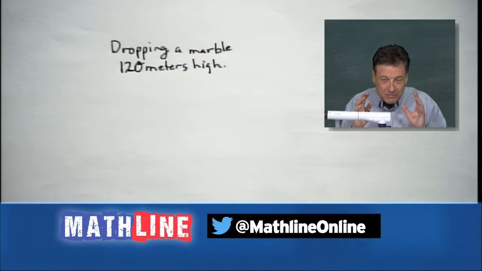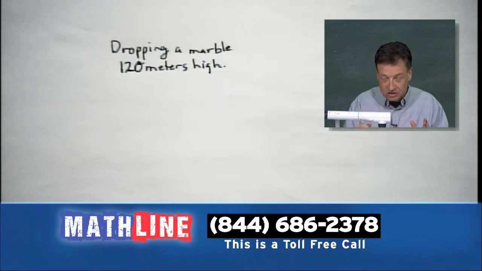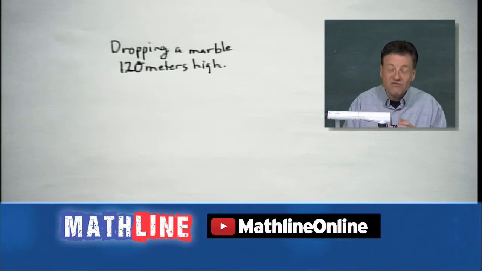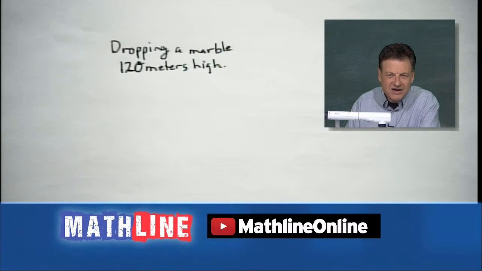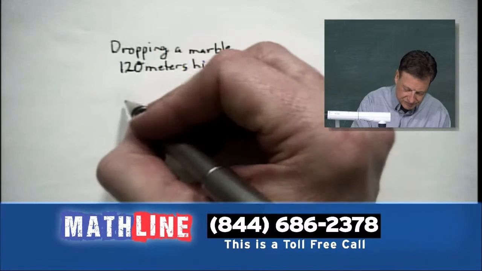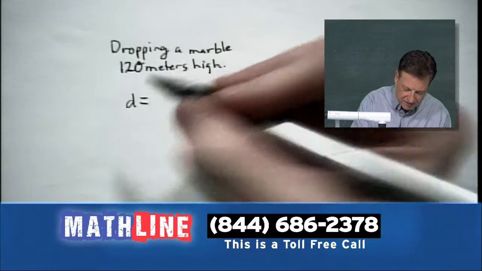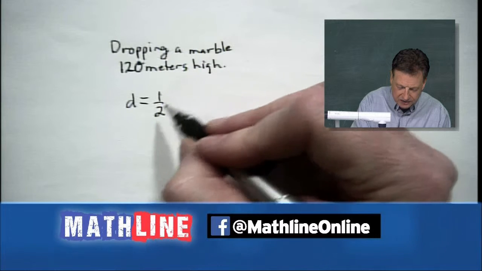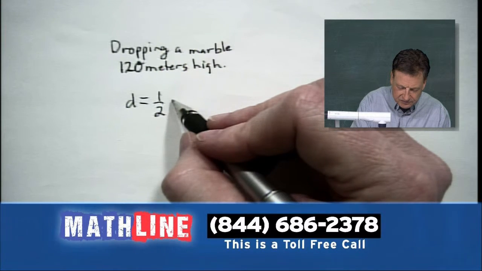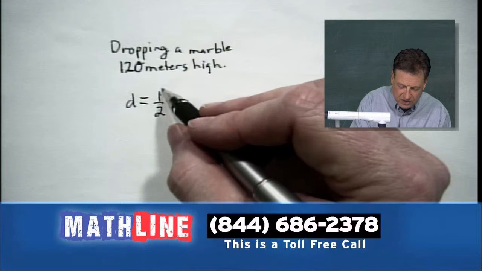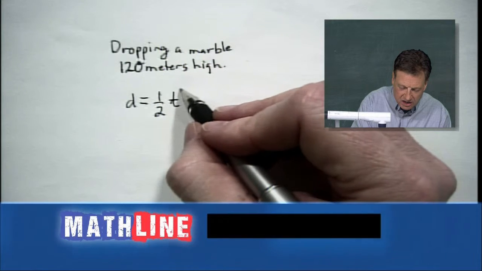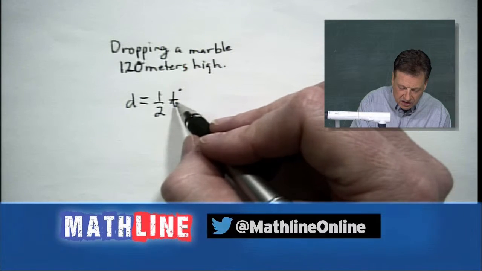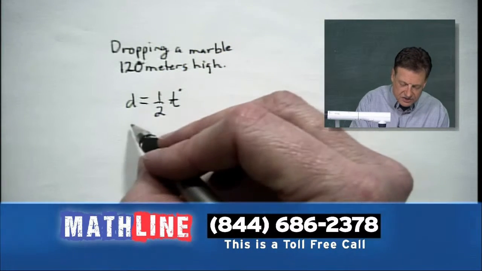So you're kind of at this high point. I think we're going to make a parabola from the situation. If you can look and see if there's an equation, or a formula, is what I should say. I think I have it. D equals 1/2 G, and then you have T squared. D equals 1/2, and then you have a G, which is gravity, which is 9.81, times T squared. All right, so let's do this.